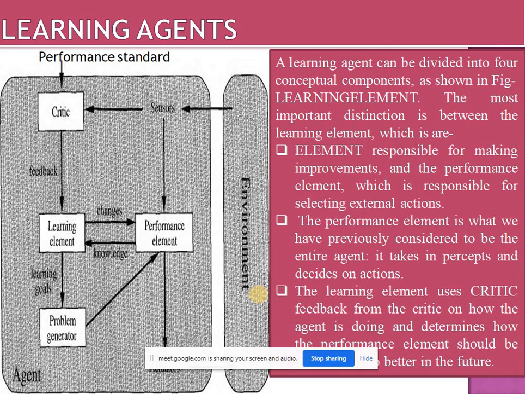Okay, next is the learning agent. This is a type of utility agent. Means first we saw the simple reflex agent. It works directly on condition-action rules. If this is the condition, then this will be my action. Second, model-based. It uses knowledge, means previous experience, and performs the action. Next one is goal-based. Means we are using knowledge, we are doing actions to reach a fixed goal. If we are able to achieve our goal, then only we will do that action. Okay. Next is the learning agent.